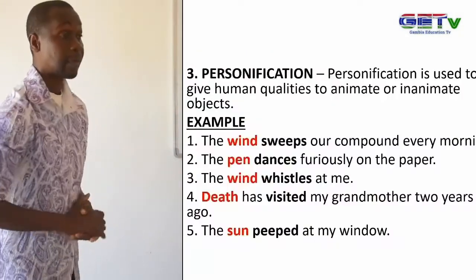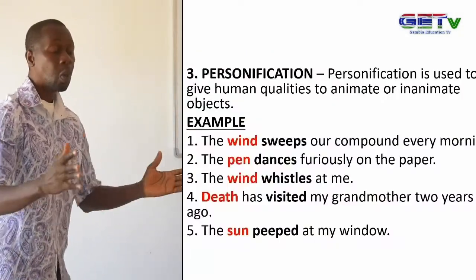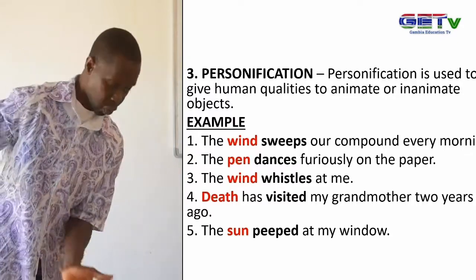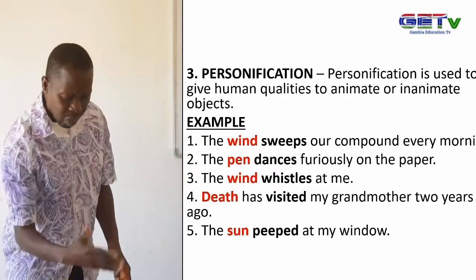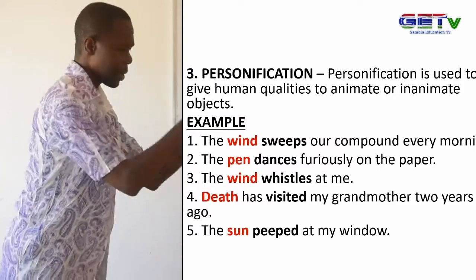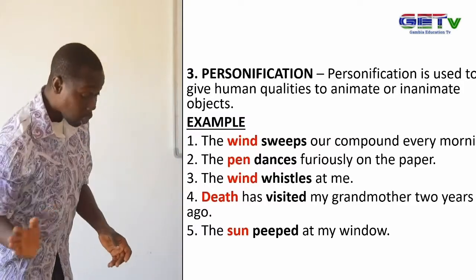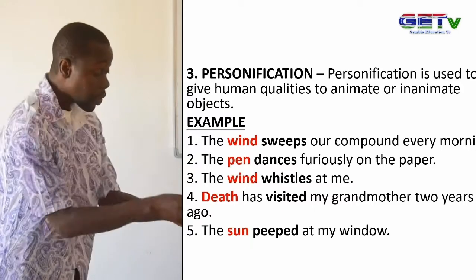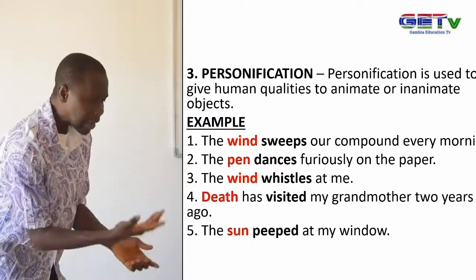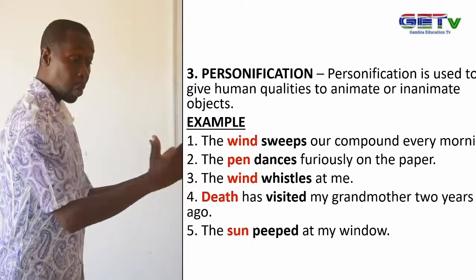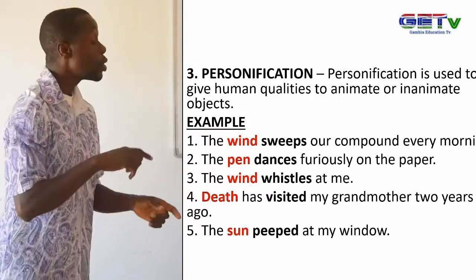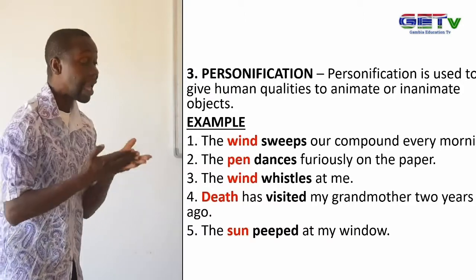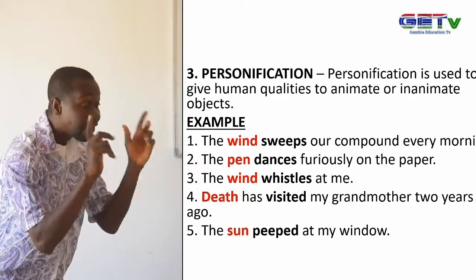Example, the wind sweeps our compound every morning. What is sweeping and who does it? Sweeping is a human attribute. Now, when you take sweeping and attribute it to the wind, it means you are personifying the wind. So when human qualities are given to inanimate objects, personification is the device used there.